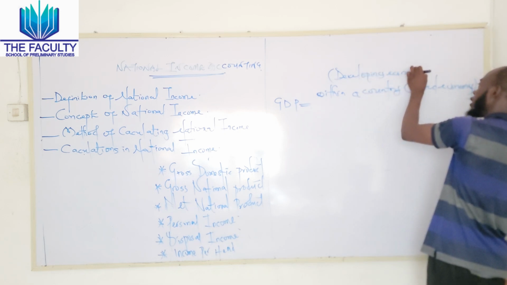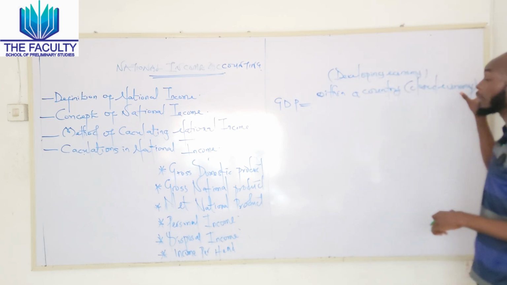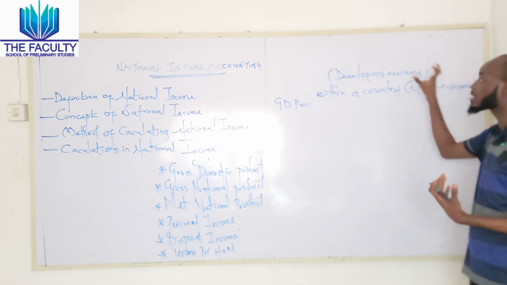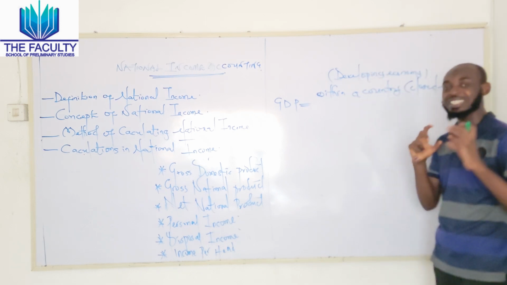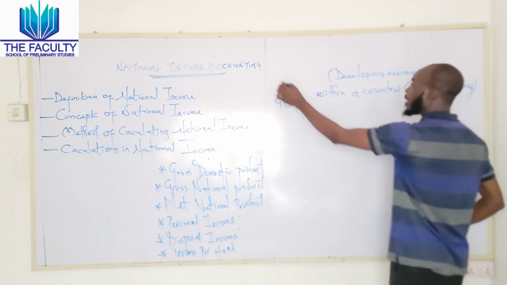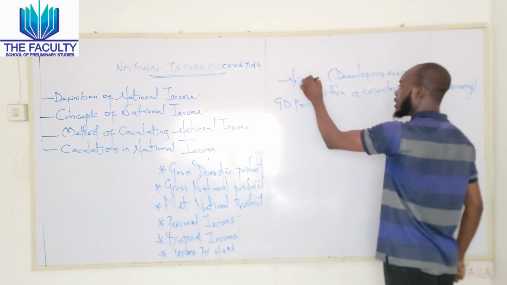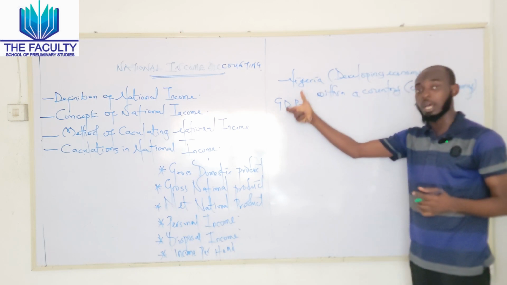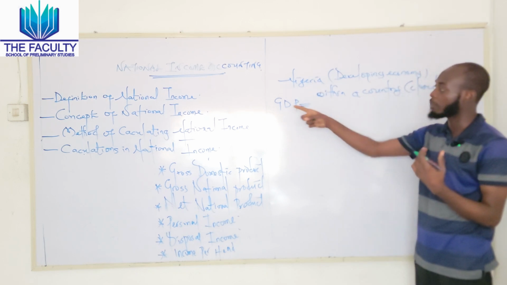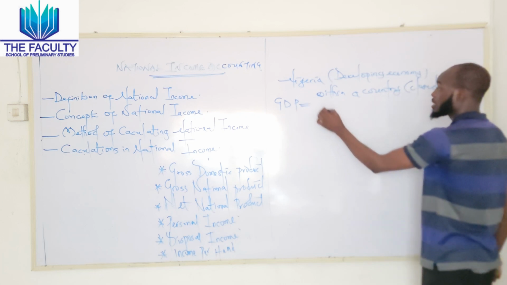So two things are very peculiar: it must be a closed economy, and the country must be a developing economy as well. An example is Nigeria, which is regarded as a developing economy.